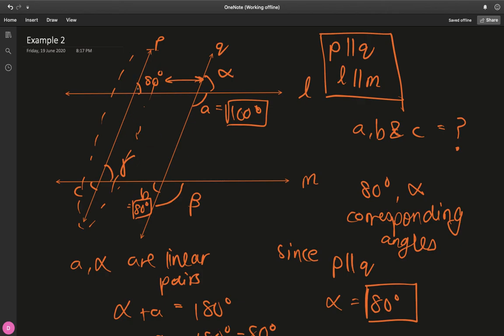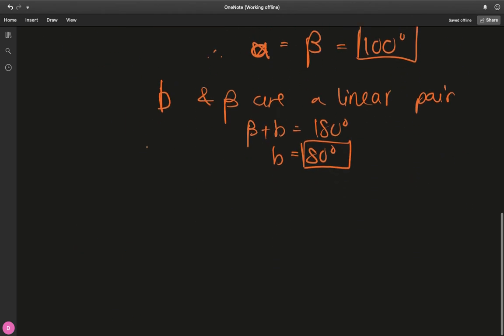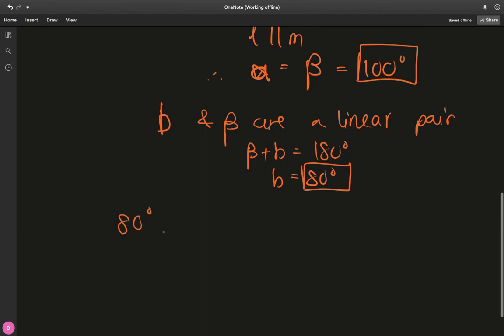We can just trivialize everything using corresponding angles. And that's a great thing because you have to learn or understand less properties. So this is called working smarter rather than working harder. So 80-degree and gamma are corresponding angles.